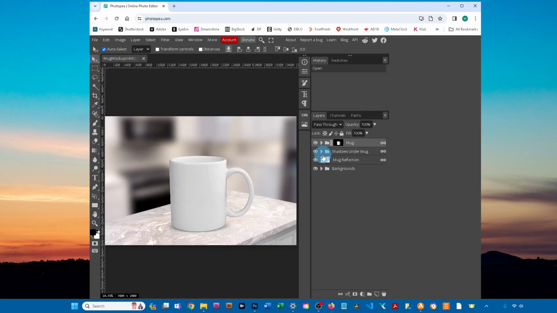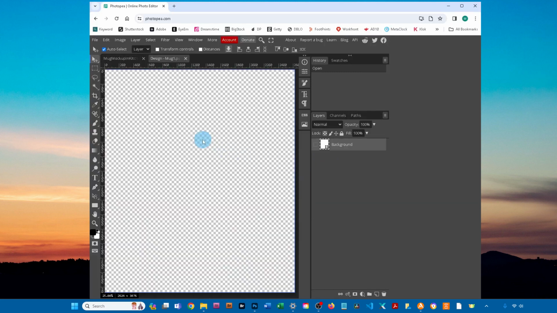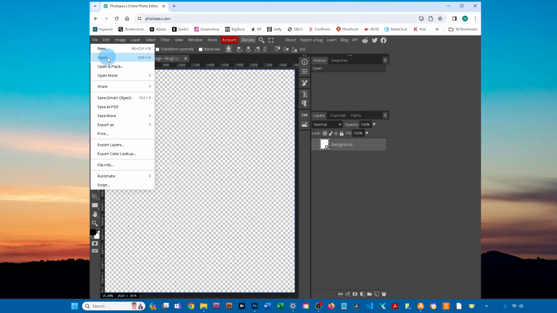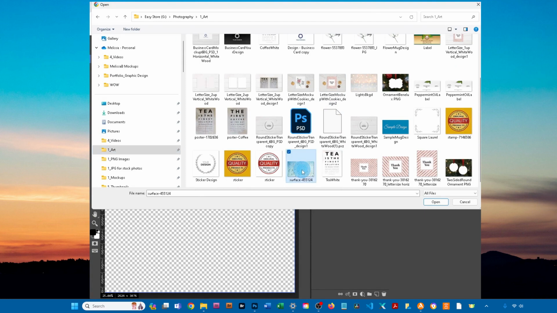To add your design, first click the arrow to expand the layer group, and then double-click the thumbnail icon in the layer labeled Design Dash. To do that, go to File, and then click on Open. Find your design.